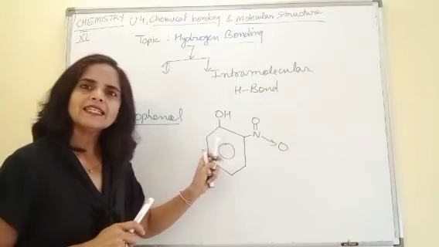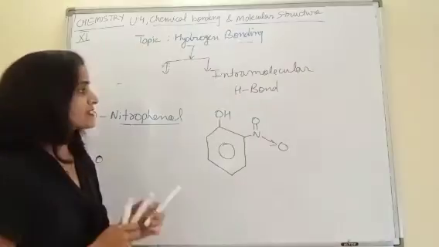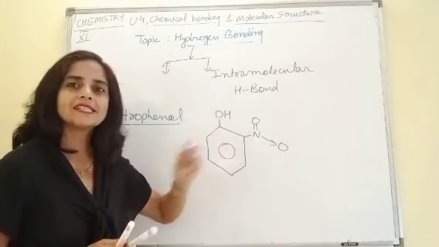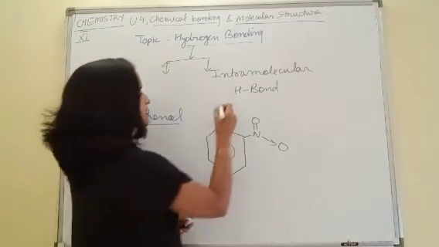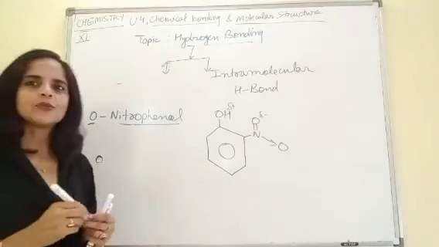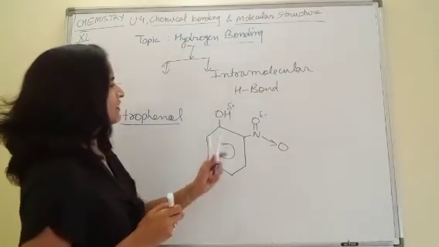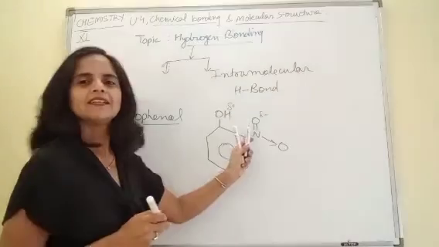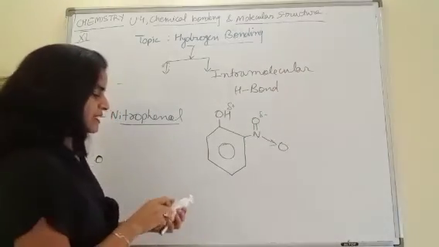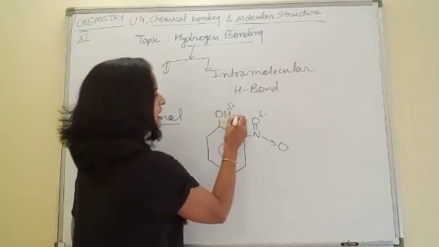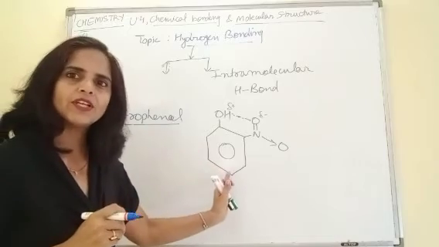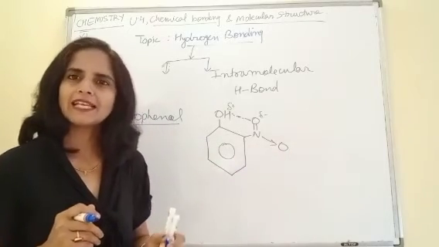Now, in this orthonitrophenol, you can see hydrogen comes closer to the electronegative oxygen. So, this is the delta positive end, this is the delta negative end. Due to weak force of attraction, this hydrogen remains attracted towards this oxygen. As this is formed in the same molecule, the first molecule is not making H bond with a second one.